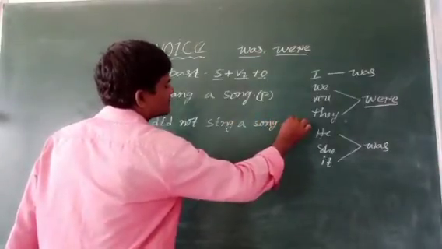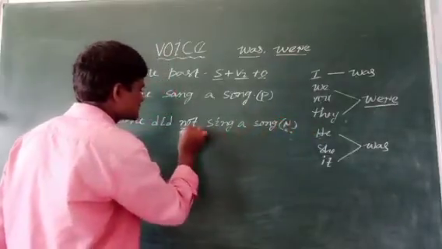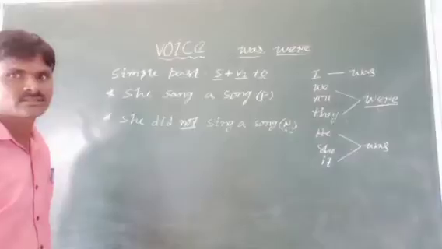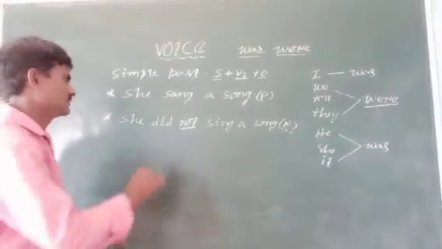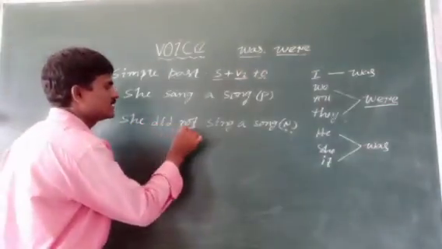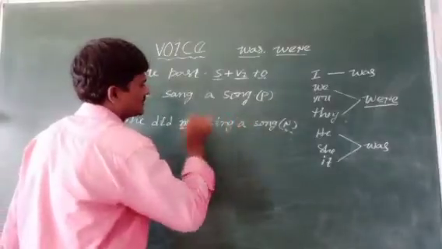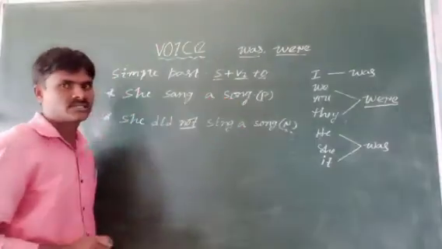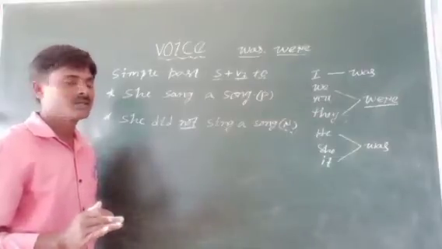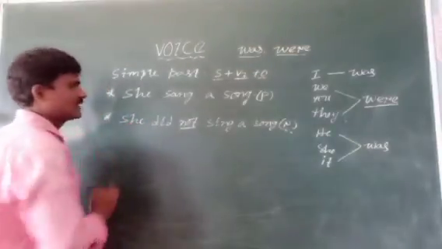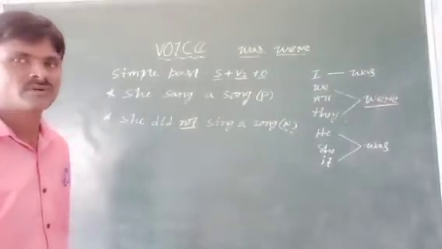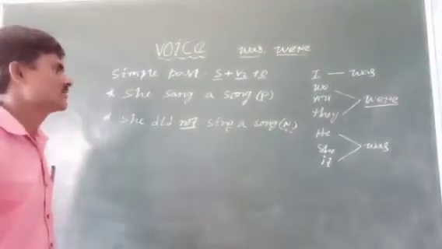This is a negative sentence because not is there in the sentence. She did not sing a song. Now we will change this negative sentence into passive voice. Shall we do that? Okay.